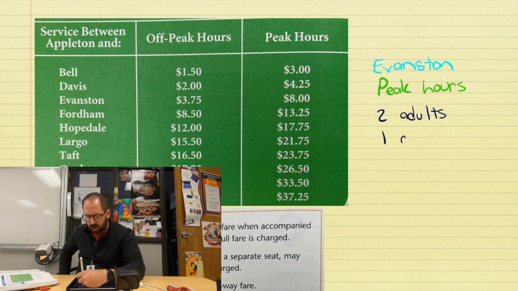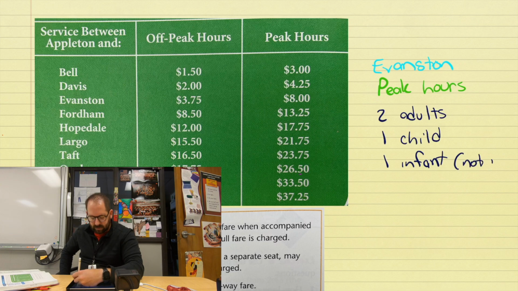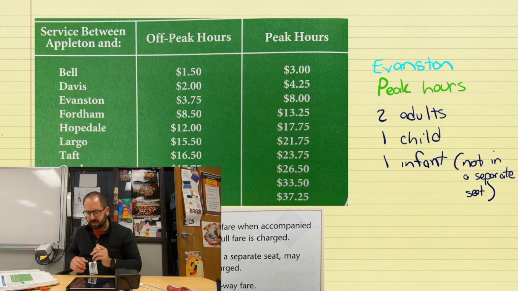We're going to have 1 child. And we're going to have 1 infant. And the infant will be not in a separate seat. So the infant would be free then. Okay, so that's kind of the notes, if you can see that there.